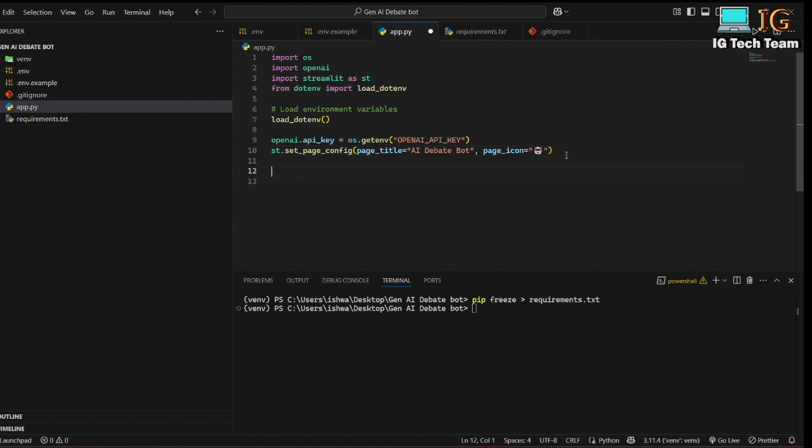Now I have to give a title and description. Let me write a comment here, title and description.